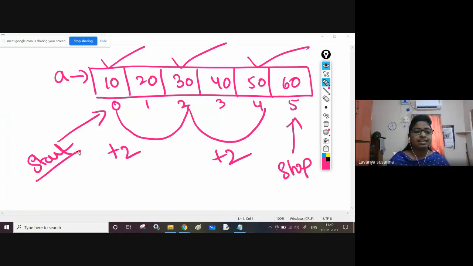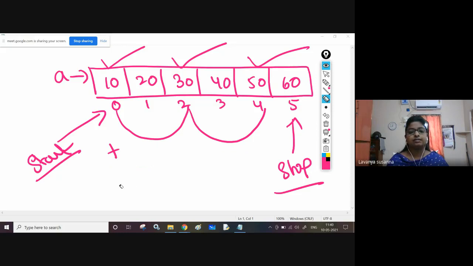So start index is 0. Step value is 2. Stop index is 5 because you need up to 50 element only. That means 50 element index is 4, so 4 plus 1, 5. 5 will be the stop index. It will display up to 5 index. Before 5 index, what is that? 4. Up to 4 only. Once again, what is the start index? 0. Stop index is 5 and step value is 2.